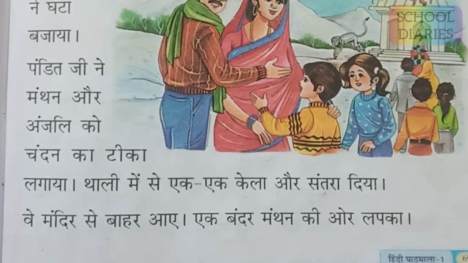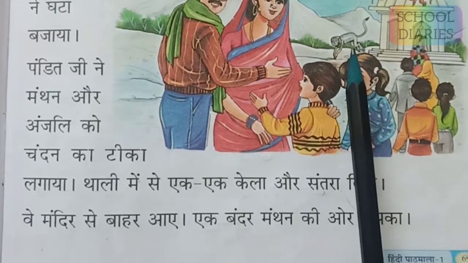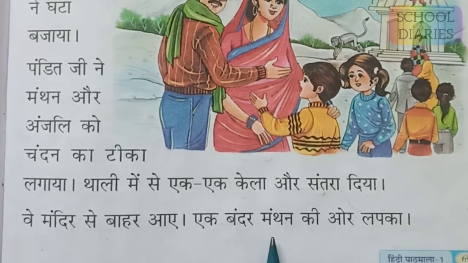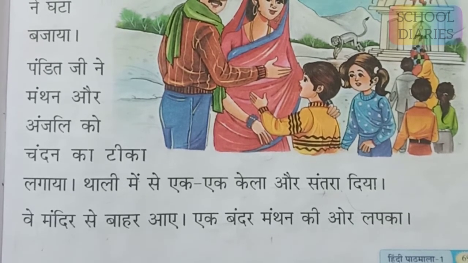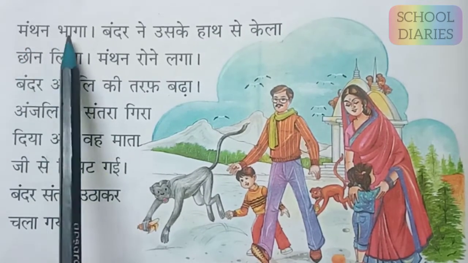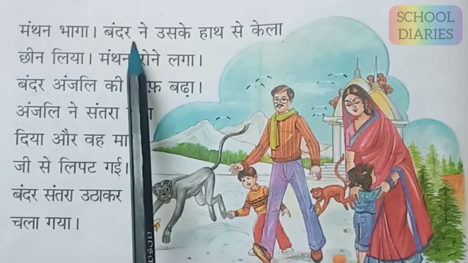वे मंदिर से बाहर आ गए. They came out of the temple. एक बंदर मंथन की ओर लपका. And then what happened? One monkey jumped towards Manthan because he saw that banana in his hand. Okay, he was coming towards Manthan. Manthan bhaga. Manthan ran from there. He got scared and he started running.